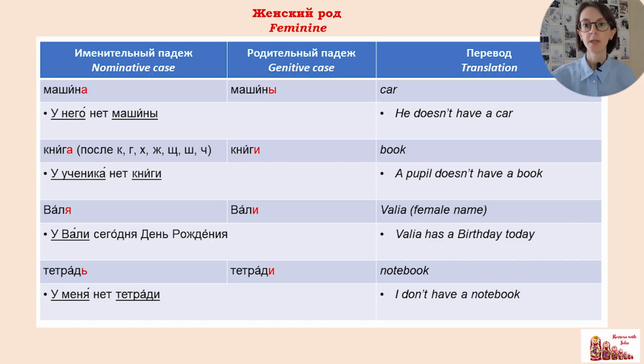Женский род, feminine nouns. Машина, машины. А we change to «ы». У него нет машины. But if the consonant before «а» is one of these, к, г, х, ж, щ, ш, ч, we change it to «и».